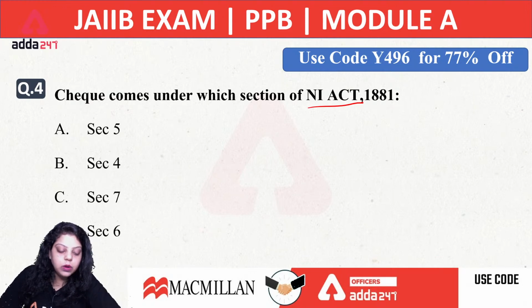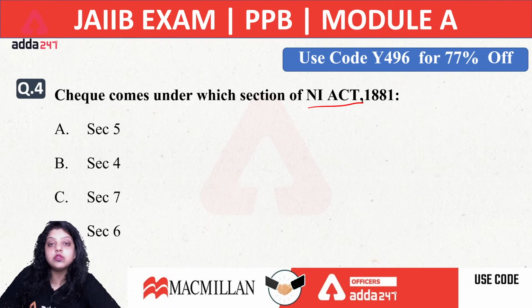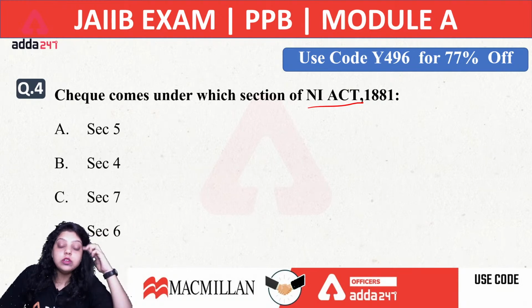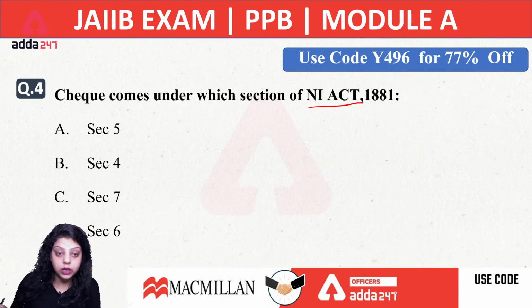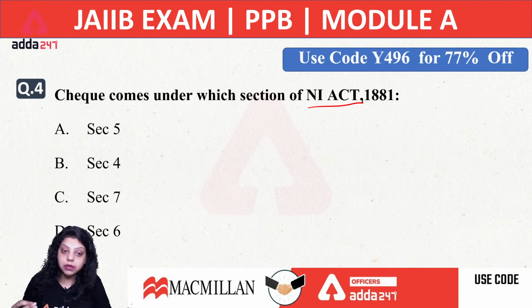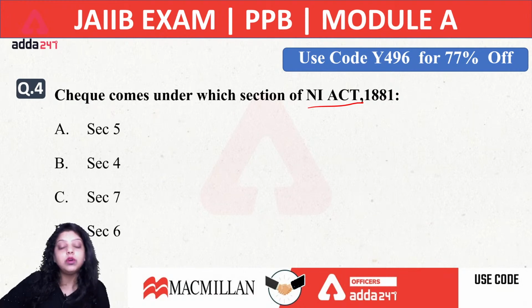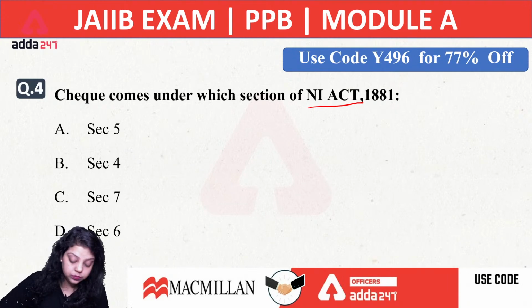So first of all, what is a negotiable instrument? A negotiable instrument is an instrument which is transferable. Negotiable instruments are those instruments which are transferable from one person to another to make the payment. So those instruments which are transferable for the payment purpose are known as negotiable instruments. They can be negotiated from one person to another.